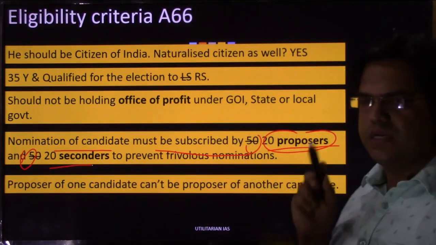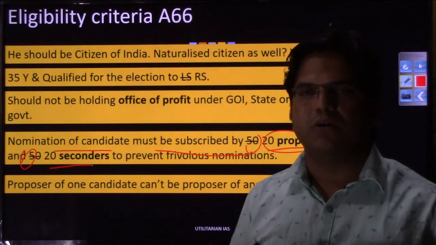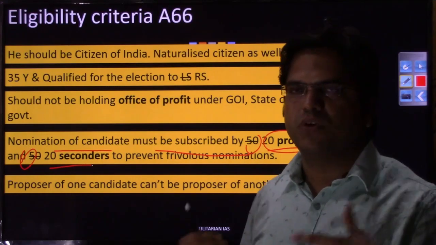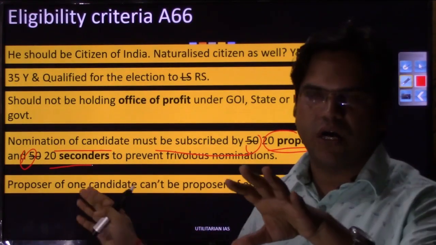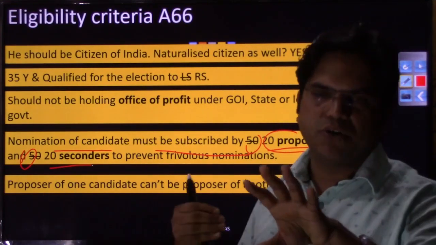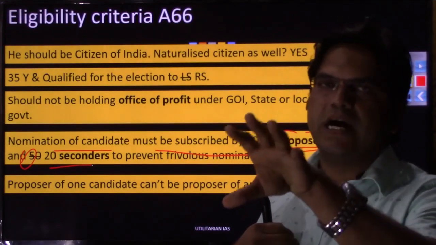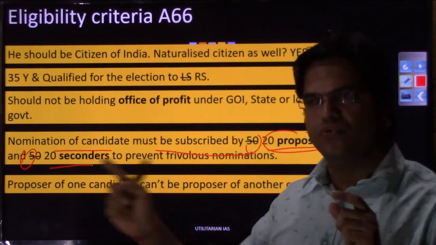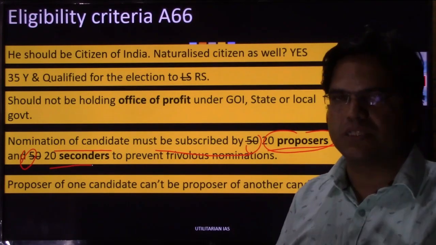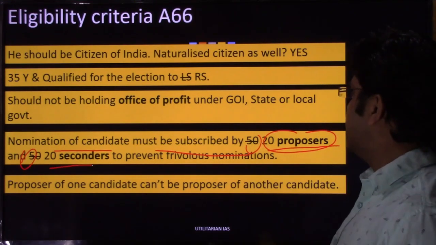If I try to make you understand once again, the meaning of proposer is that suppose I recommend or propose that a person should get Bharat Ratna. Now you might say that yes, whatever I said, you support my idea. Although you were not the first to propose it, just because I have said it, you support my idea. So you will be the seconder, I'll be the proposer, because I was the first who proposed this idea that he should get Bharat Ratna. So that is the difference between proposer and seconder.